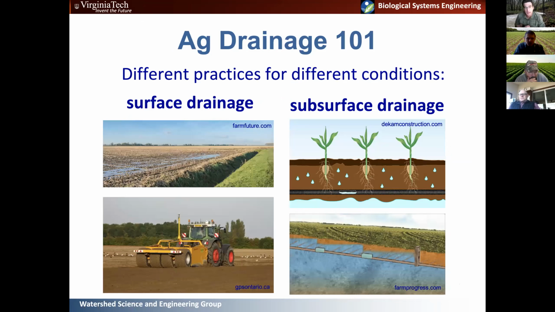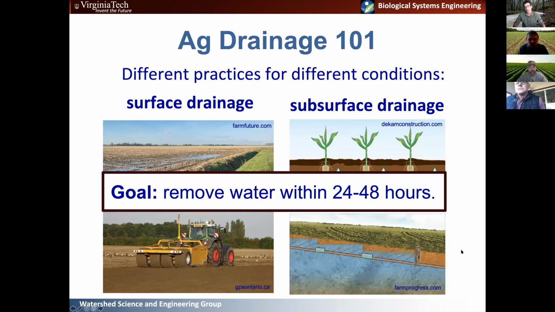Okay, let's go into sort of ag drainage basics, right? And so what I think I want people to recognize is that there are different practices for different conditions. Traditionally, I think most people, when they hear the term drainage, think of the traditional tile drain, a pipe in the soil that's draining a field. But in fact, there's lots of different types of drainage. And depending on your operation, tile might not be the best solution to a drainage problem. And so this just shows some images of the different types. There's surface smoothing, there's ditching, there's subsurface, there's grade control. We'll look at all of these briefly as well.